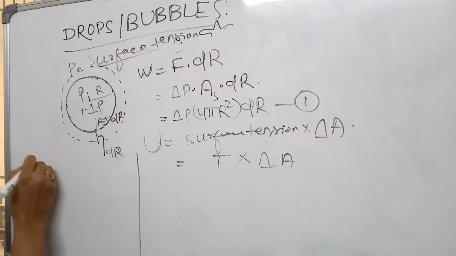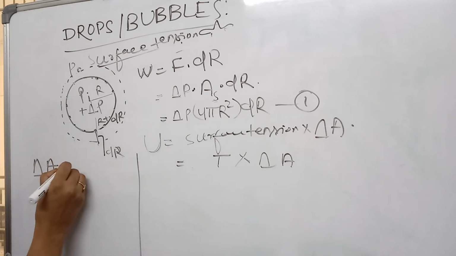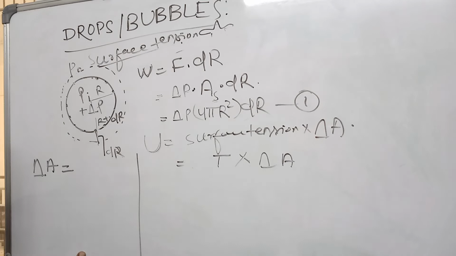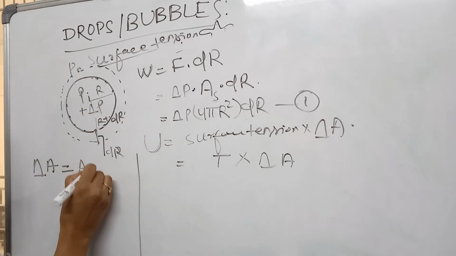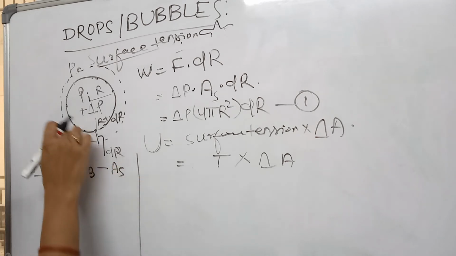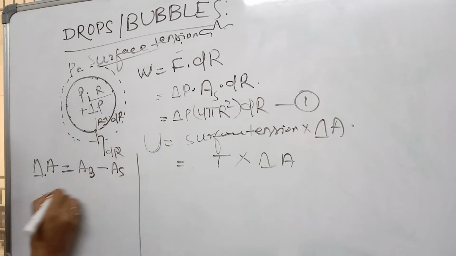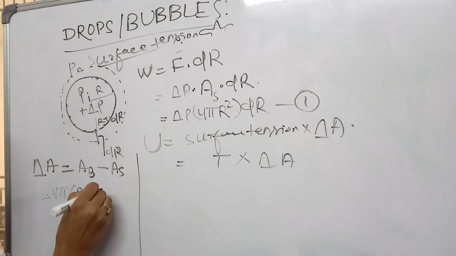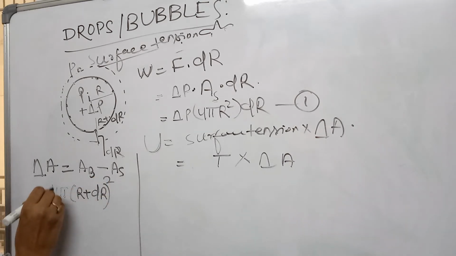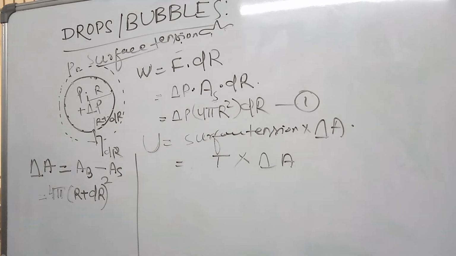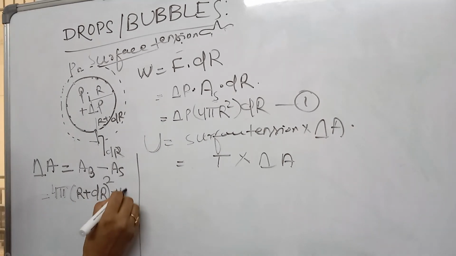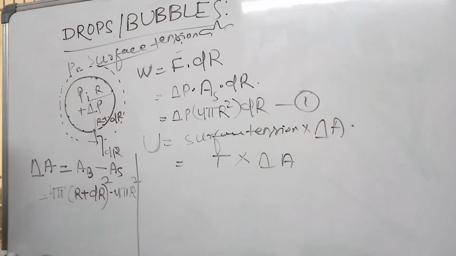Now let's calculate the increase in area delta A. What is the amount of area increase? Area of the bigger surface minus the area of the smaller one. The area of the bigger surface is 4 pi radius square, where the radius is r plus dr, whole square, minus the area of the smaller one, which is 4 pi r square.